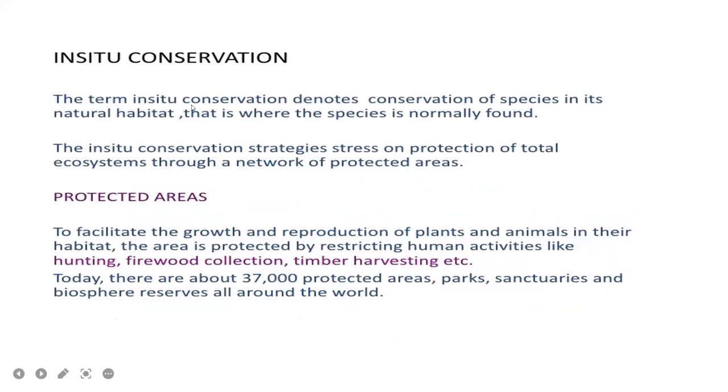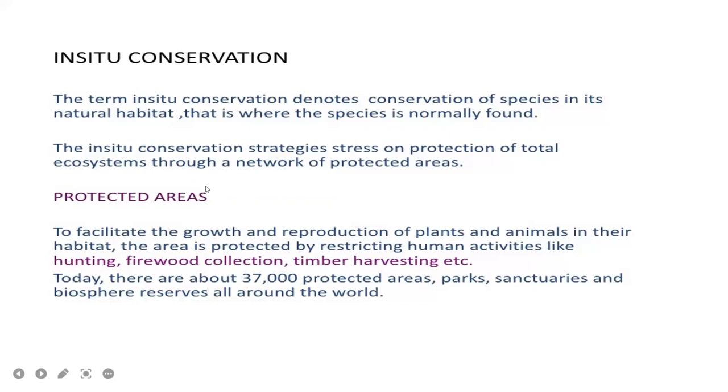The term in situ conservation denotes conservation of species in its natural habitat. Generally, for example, plants mainly grow in which areas? Plants mainly grow where, girls? In forests, okay? Animals are also present in forests, and also in zoos.